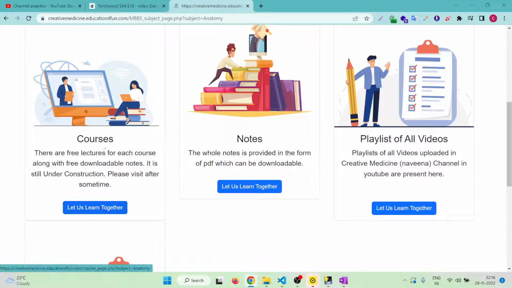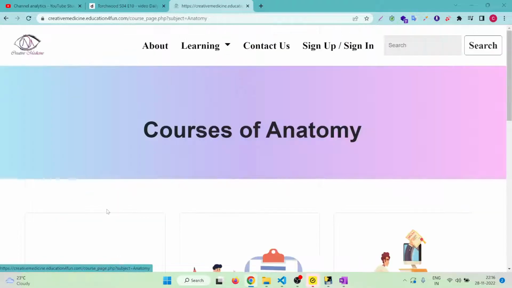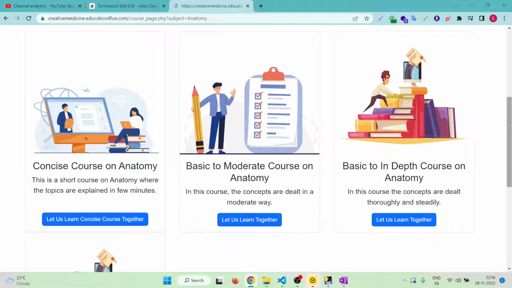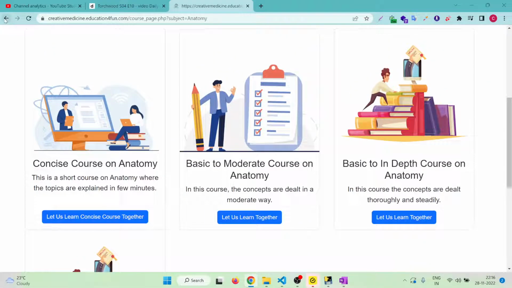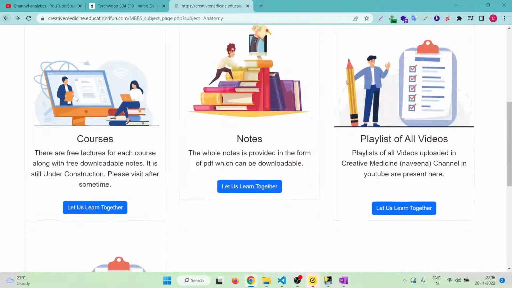So, courses are still under construction. It might take 1 to 2 years for these courses to come into play. This courses page is something which takes a lot of time, so it's not completed yet.